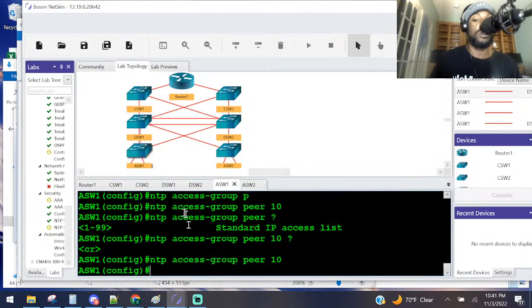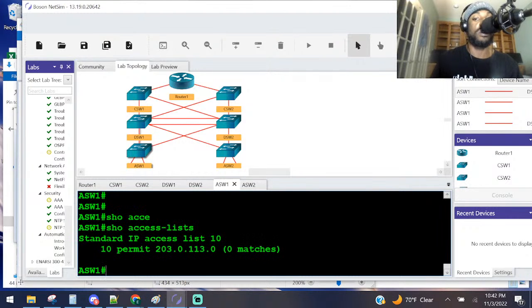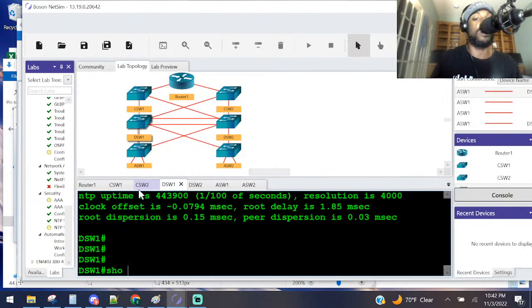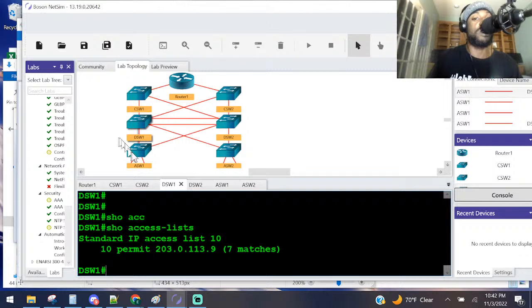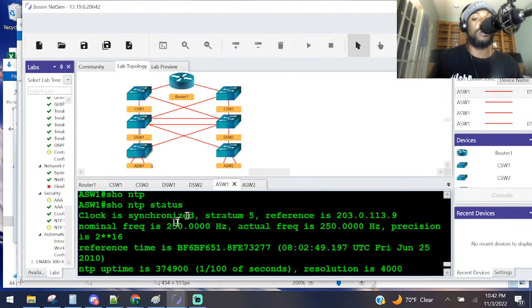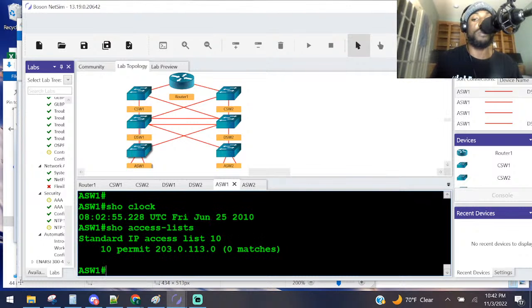Let's go here. Let's check our access control list too as a bonus. He don't have any matches. Interesting. Let's check his real quick. Does he show access list? He got some matches. That's good. Maybe because we just did that one right there. We'll see. Show NTP status. He is synchronized, so that's good. Show clock. What's your clock say? 2010. Let's look at your access control list. You still don't have any matches.